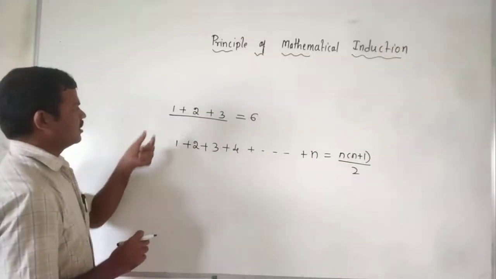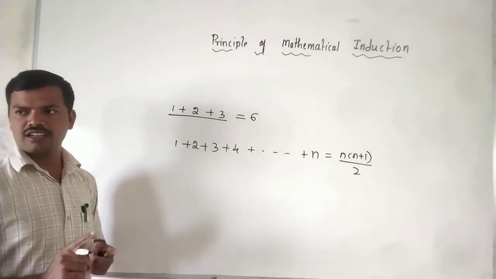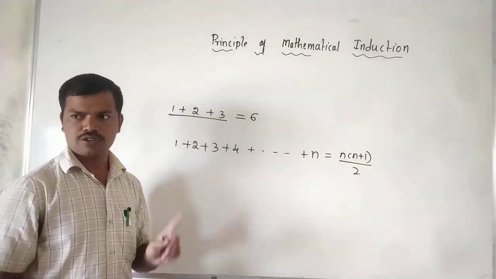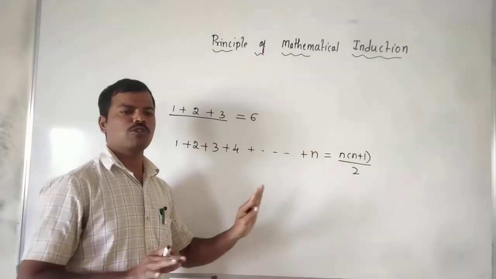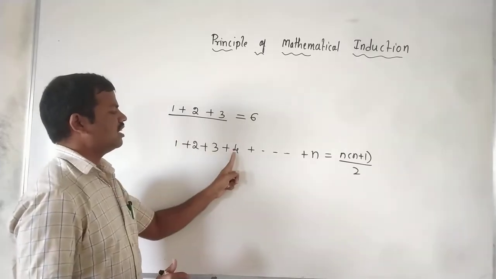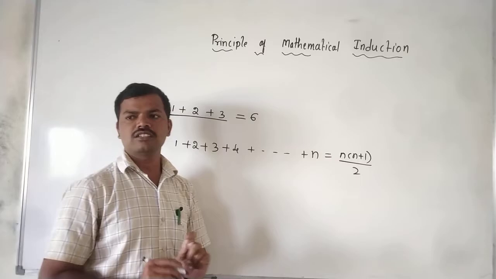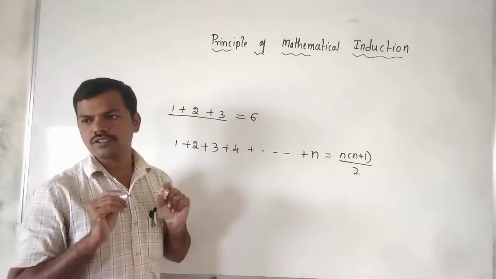Induction method means checking whether it is correct or not. Like the cycle stand, we pushed one and everything fell. Likewise here we write that the sum of the natural numbers is n into n plus 1 divided by 2. Whether it is true or not, we have to verify.